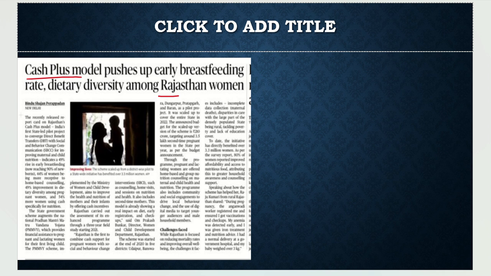Breastfeeding has increased under this model. In it, the pregnant women are given money by the state government, and that money is used for the children's nourishment and for their own dietary purposes, so that they can save the child as well as the mother.